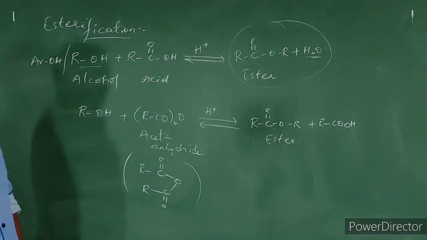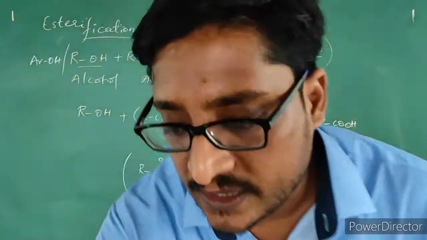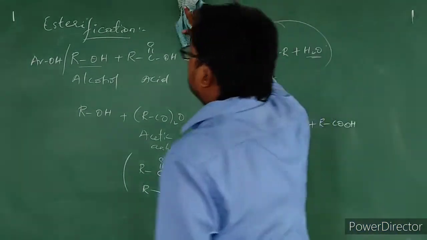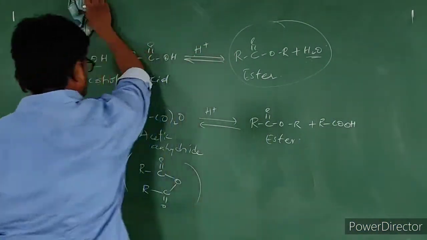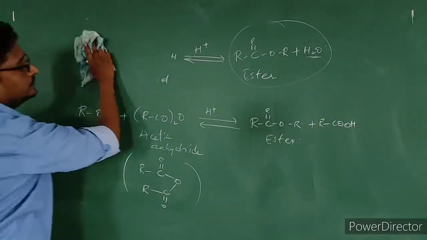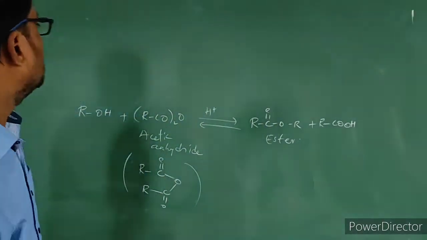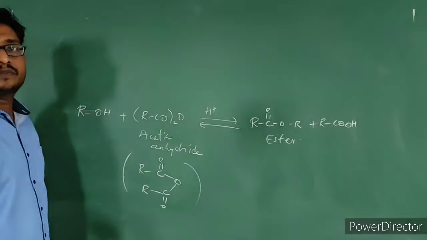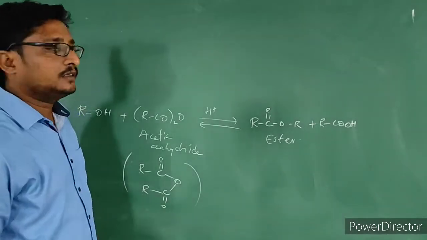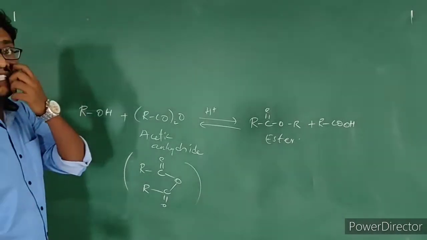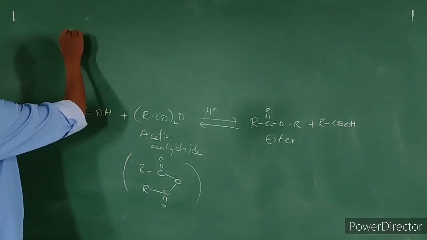And one more reaction is also there. Let us consider the reaction of alcohol or phenol with acid chloride.